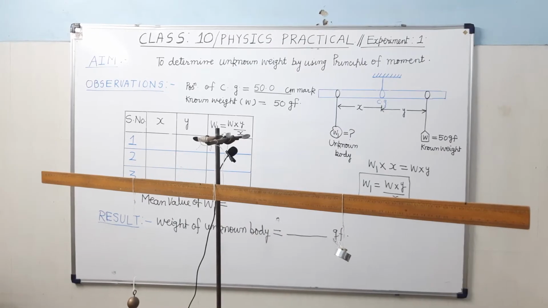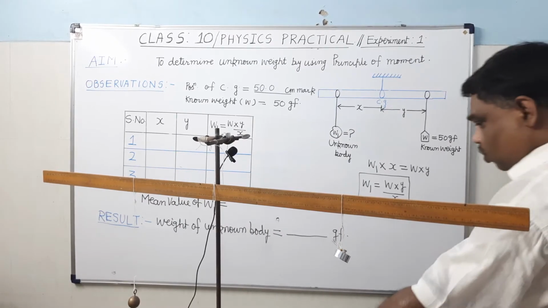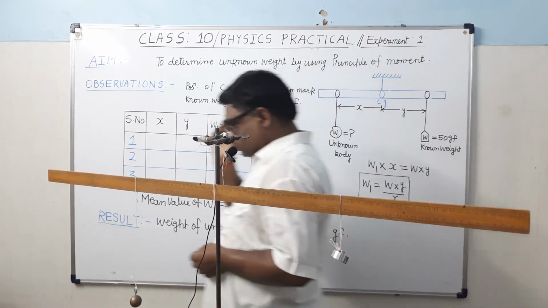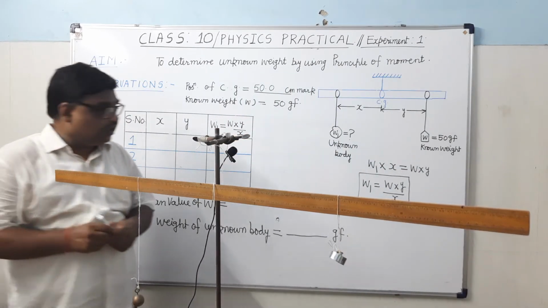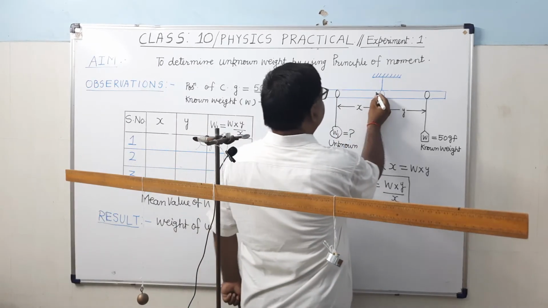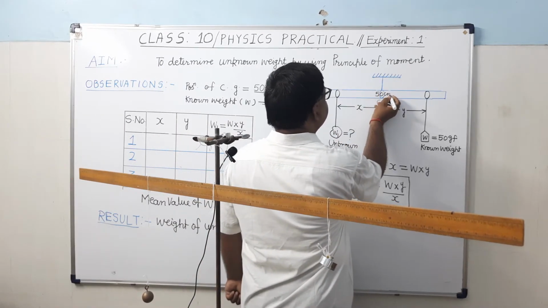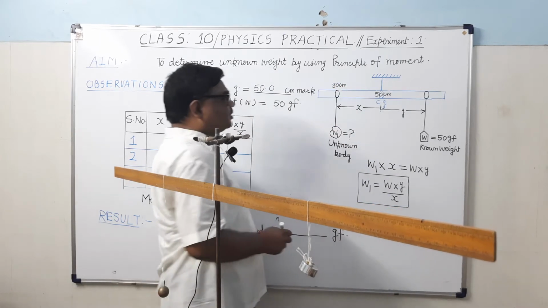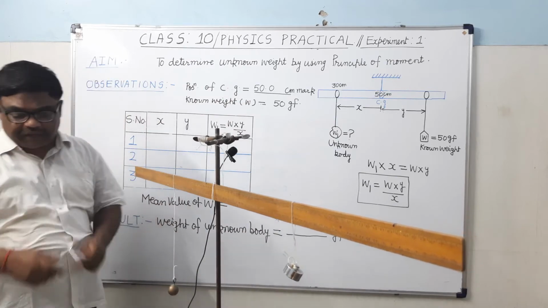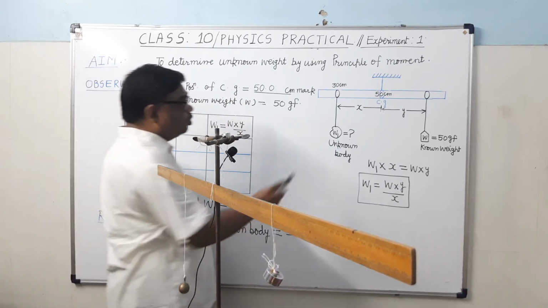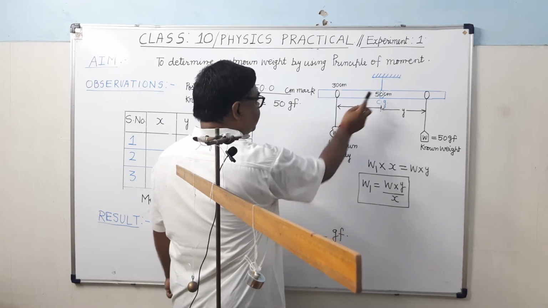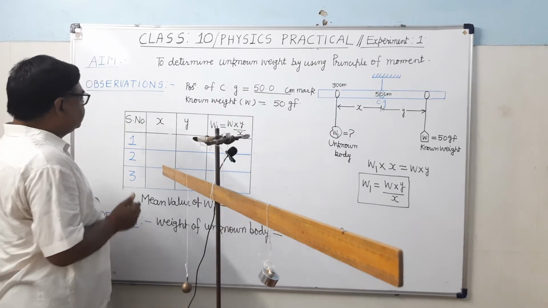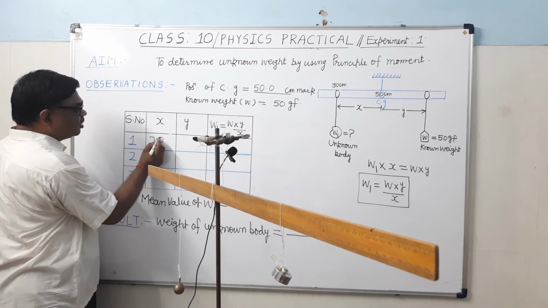It's clear. So we will note down these readings. Here it is at the 50 centimeter mark, and this you have suspended at 30 centimeter. So what will be x? x will be 50 minus 30, equal to the distance of the unknown weight from the center of gravity. So this you have taken as 20 centimeter.